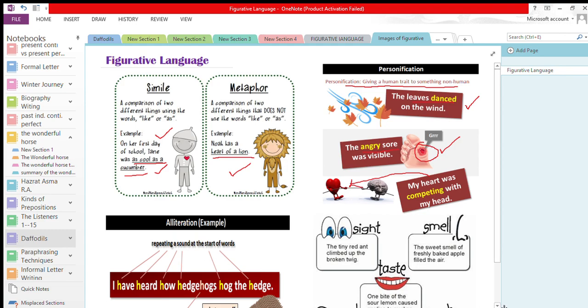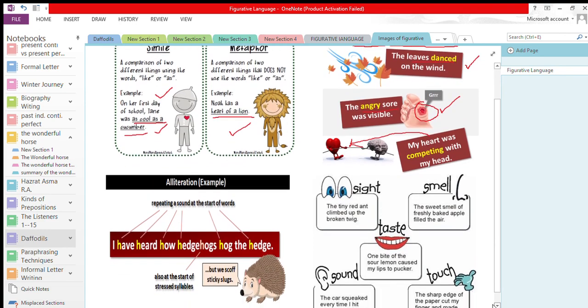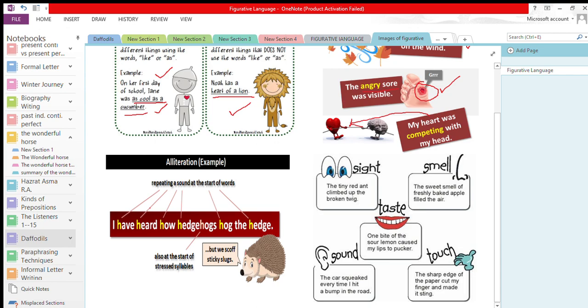Okay. Next we have alliteration. What is alliteration? It is the repetition of a sound at the start of a word. And which sound? Consonant sound, not the vowel sound. Now see, in this example, I've heard how hedgehogs hog the hedge. Now here the sound, ha sound.